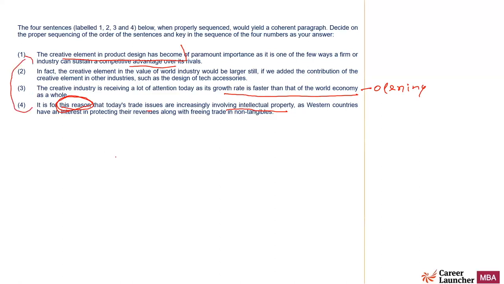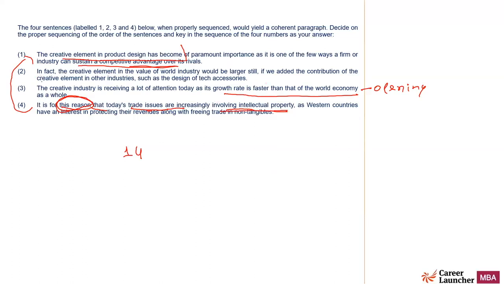The reason is given in A. So 1 and 4 are there because they want to sustain a competitive advantage over their rival, and they are using trade issues and intellectual property as one of the things to sustain the competitive advantage. So 1 and 4 are linked.